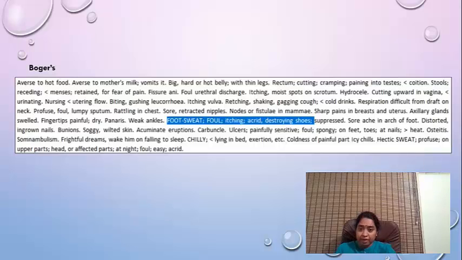Now this particular symptom I could find only in Boger's synoptic key, where it was exactly the same as what the patient was suffering from. Now we know that it's a very simple case. Even without repertorization, anybody could have easily prescribed Silicea in this case, and definitely it would have helped.